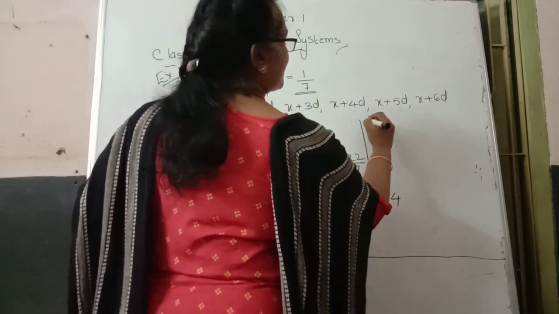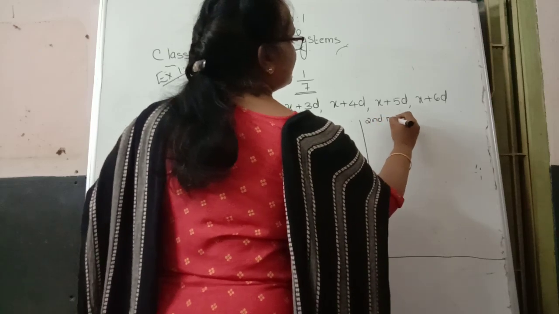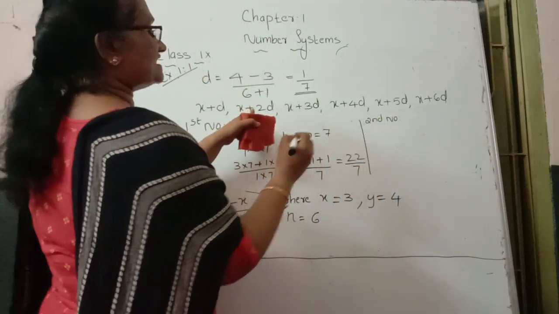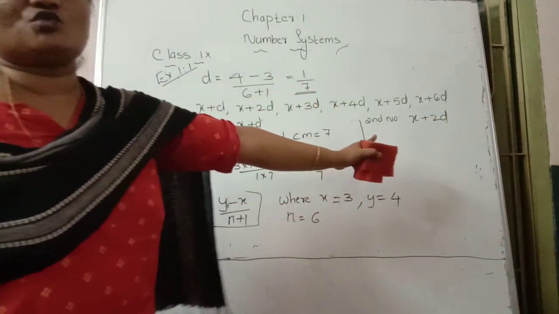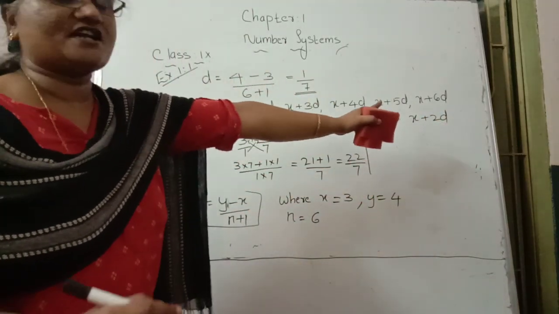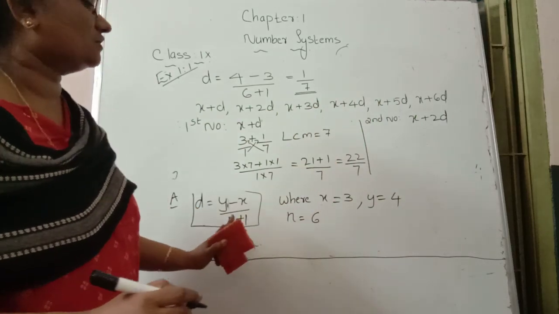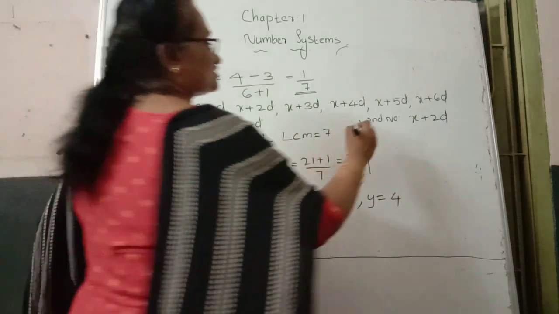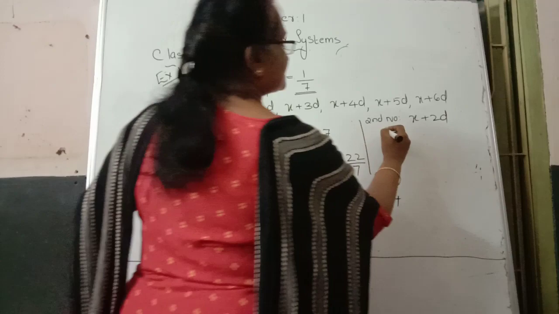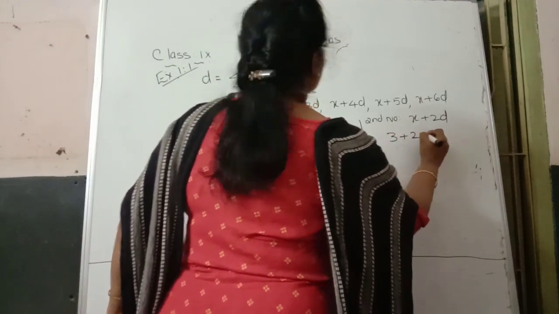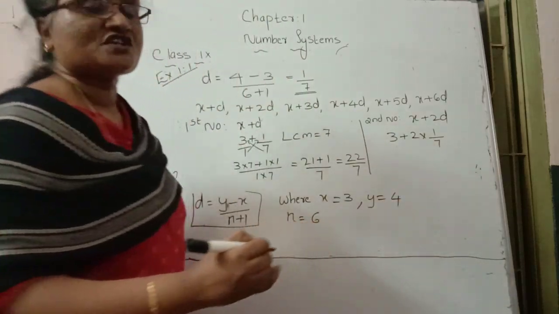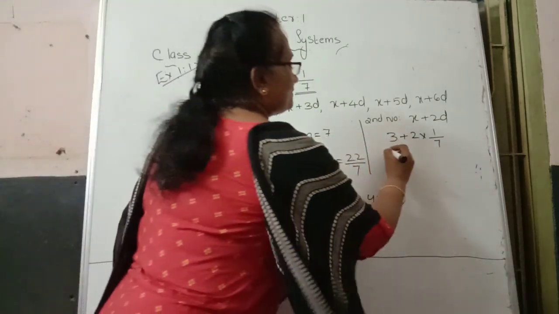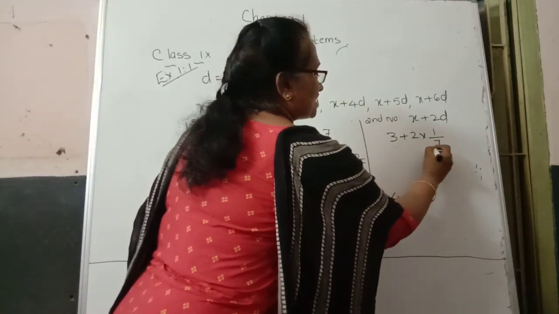The same way we can find the second number. In the second number case, the formula is x plus 2d. The x value has no change and the d value has no change. The x value we take as 3, plus 2 into the d value, consider it as 1 by 7. Here also take the LCM.